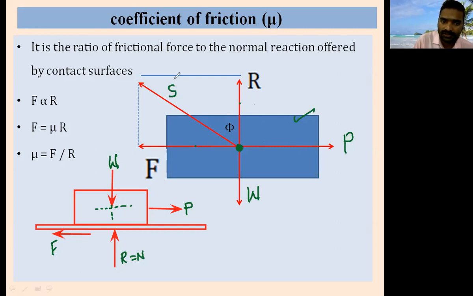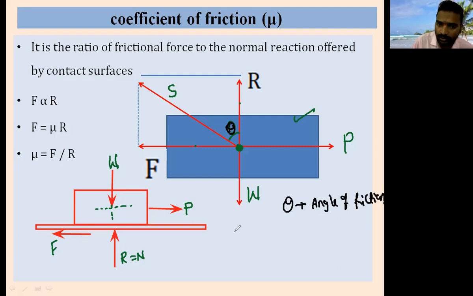What does this resultant mean? The resultant of the frictional force and the normal reaction is S. This resultant makes an angle with respect to the normal reaction. Initially you have to take this as theta. So what is theta? It is the angle of friction. How do we define this angle of friction?